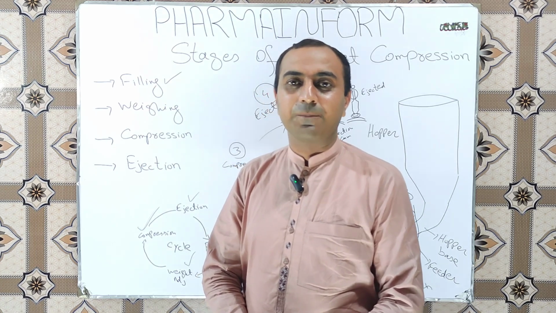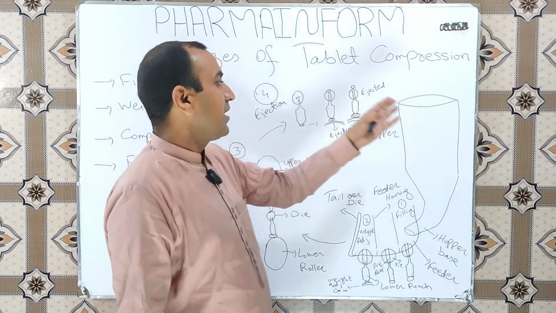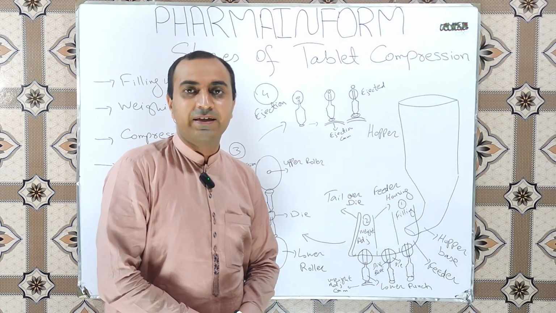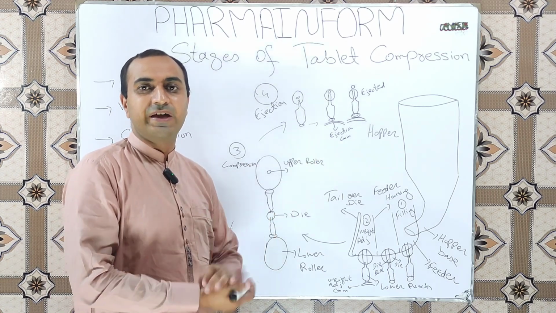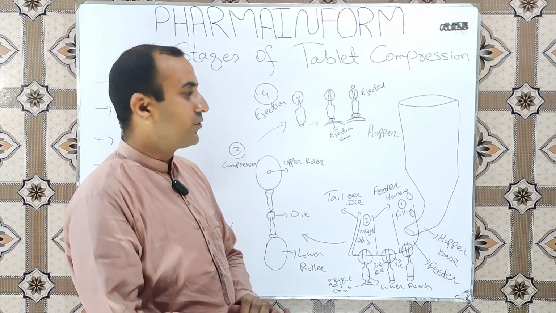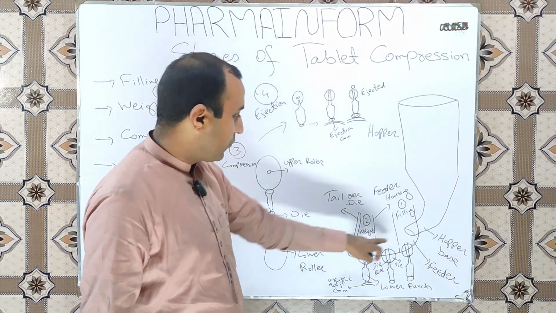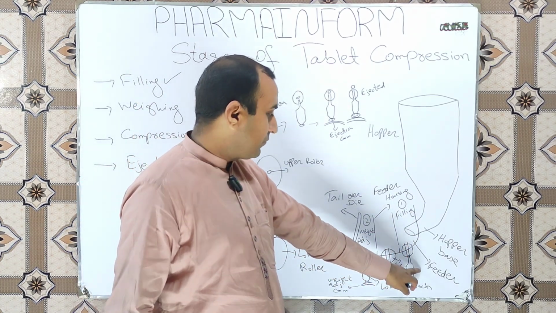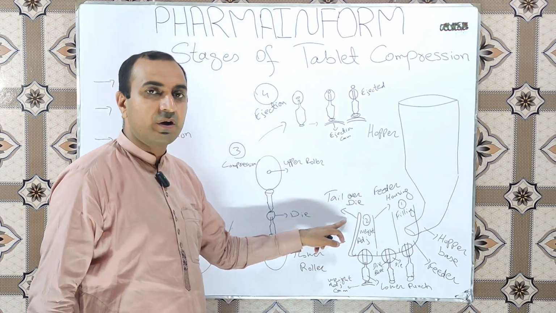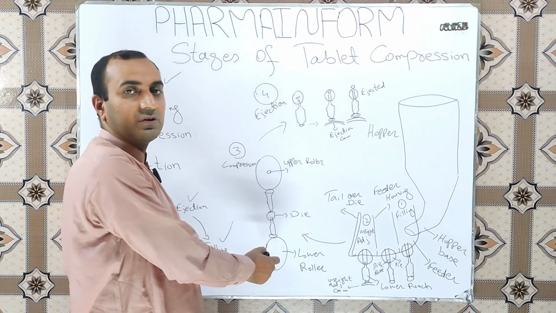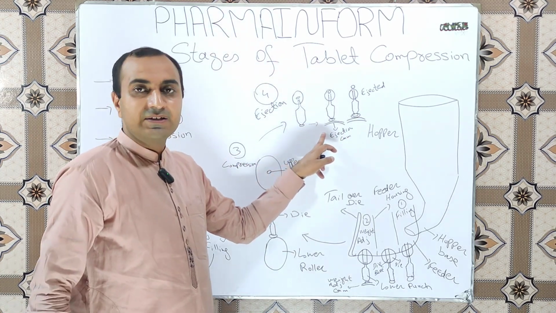To understand the stages of tablet compression, I have drawn a rough diagram. I will try to explain the stages from this diagram. For a brief introduction, this one is the hopper. Here we have the feeder or feed frame. Here we have the lower punch. This one is the die bore. Here is the tail over die. These are the compression rollers, and here are the lower punches, and this one is the ejection cam.